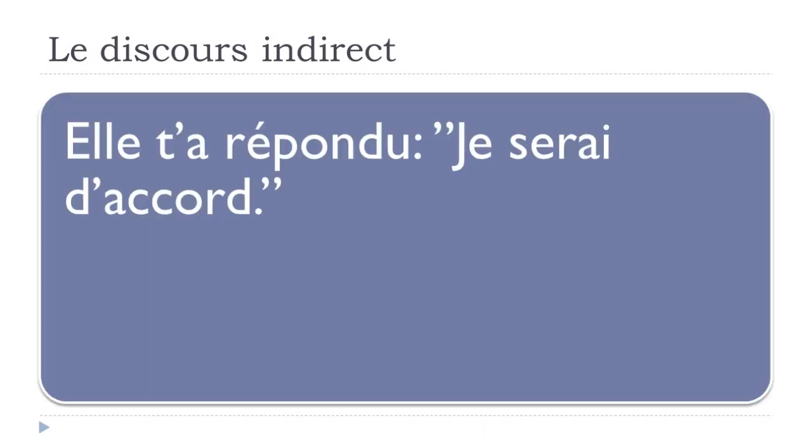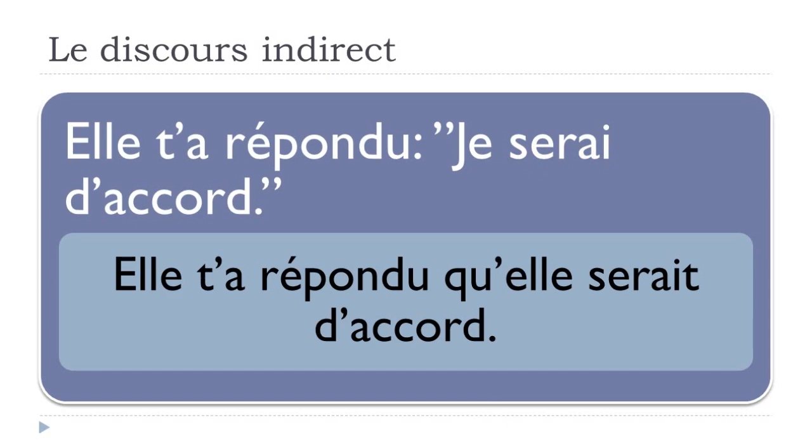So let's have a look now. Elle t'a répondu, je serai d'accord. We agree it's still the same here, passé composé, and in the second part, je serai, still the verb to be, but remember, it's the futur simple form. Je serai d'accord. And it will become: elle t'a répondu qu'elle serait d'accord. They look quite similar, but keep in mind that this form here is the conditionnel présent. Elle t'a répondu qu'elle serait d'accord.